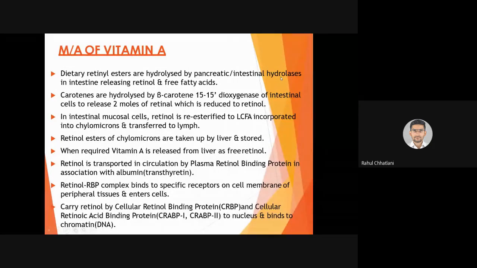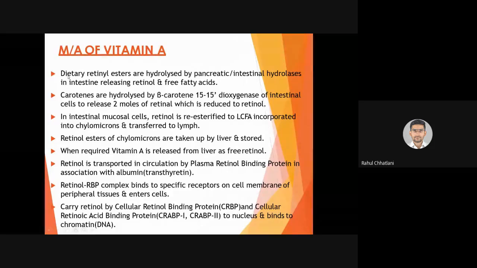Yes, important terms. Whenever we are discussing metabolic activities of vitamin A or any vitamin in short, I would suggest you keep at least a book with you, write the process, write the enzyme, and write the formation. This formed from this, this formed from this. Yes, it will be a continuous cycle. A cycle will form and it will be easy for you to understand and remember.